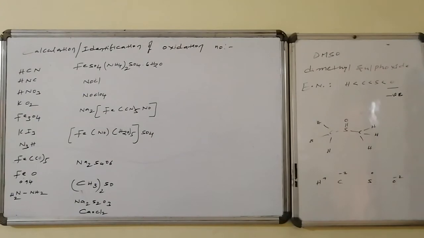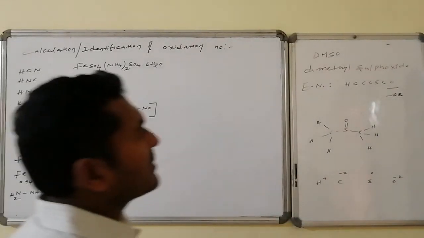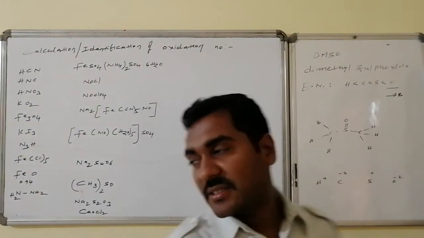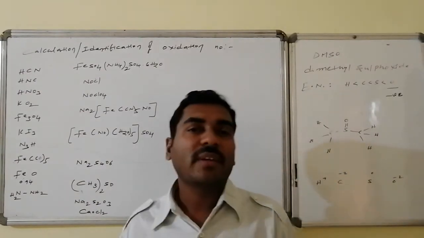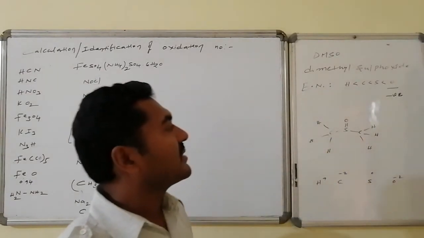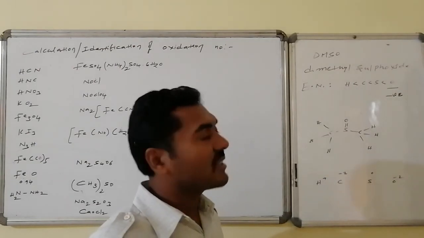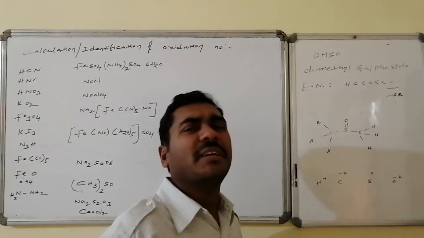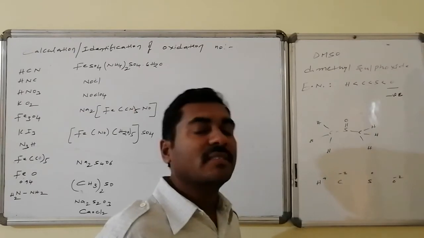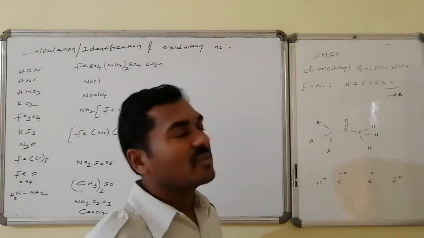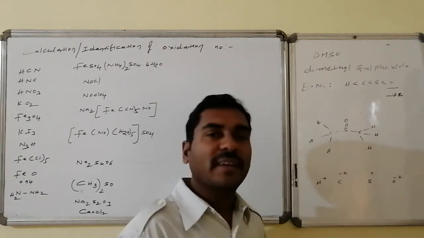Yes, that is DMSO, known as dimethyl sulfoxide, having the formula methyl twice followed by SO. Whereas here, as far as electronegativities are concerned, hydrogen is lesser than carbon, is lesser than sulfur, is lesser than oxygen. The highest, oxygen, maintains -2, the least, hydrogen, maintains +1.